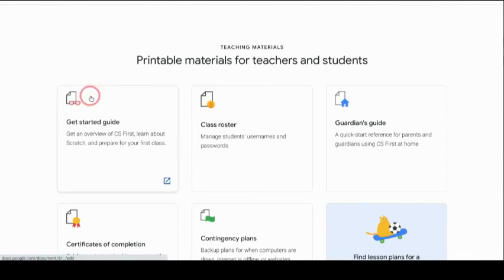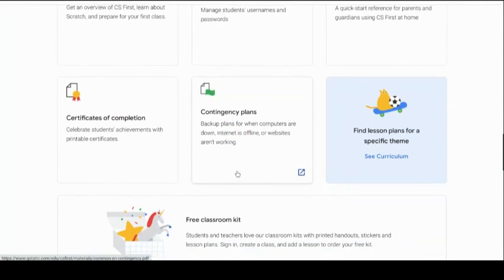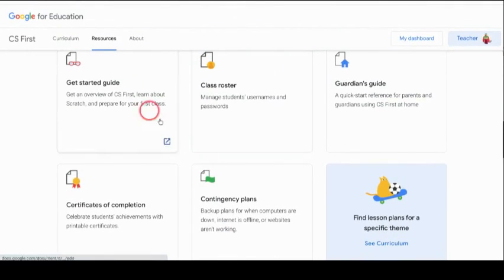Teaching materials. These are all materials that you can download or print. You can start with the Get Started Guide, the class roster. There's a parent's guide in here as well. Certificates of completion, contingency plans here. Okay. Again, you can see the curriculum here as well. That'll take you into the curriculum tab.